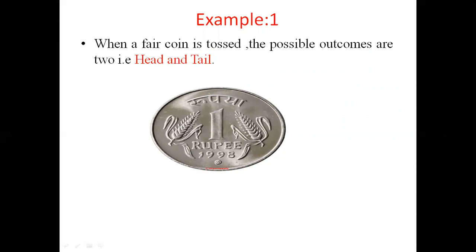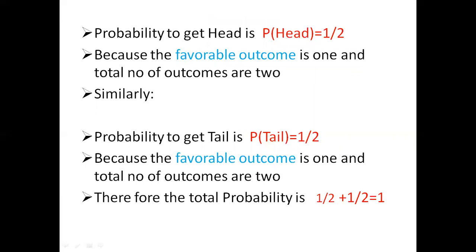For example, when a fair coin is tossed, then the possible outcomes are two, that is head and tail. There are two outcomes only. Here we need to find the probability to get head and the probability to get tail. Probability of head is equal to 1 by 2 because the favorable outcome is 1 and the total number of outcomes is 2.